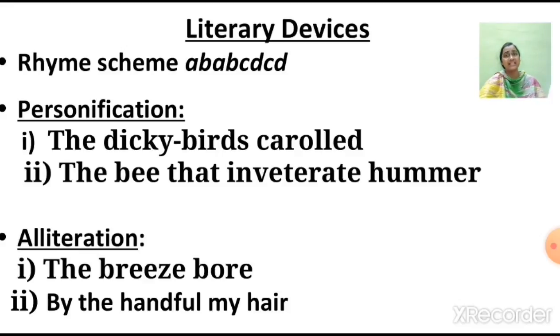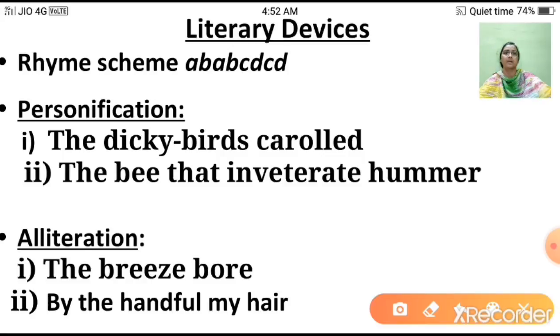Now the next is alliteration. Here the poet has also used alliteration, and alliteration is the repetition of the same sound. Like in this case, "the breeze bore." Here the letter B in the word breeze and again the letter B in the word bore are repeated sounds.